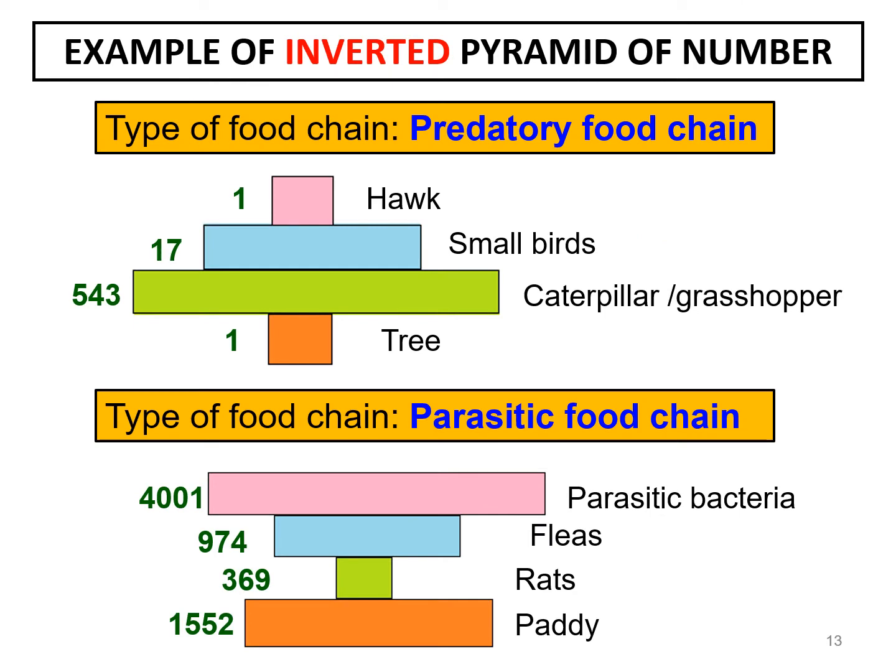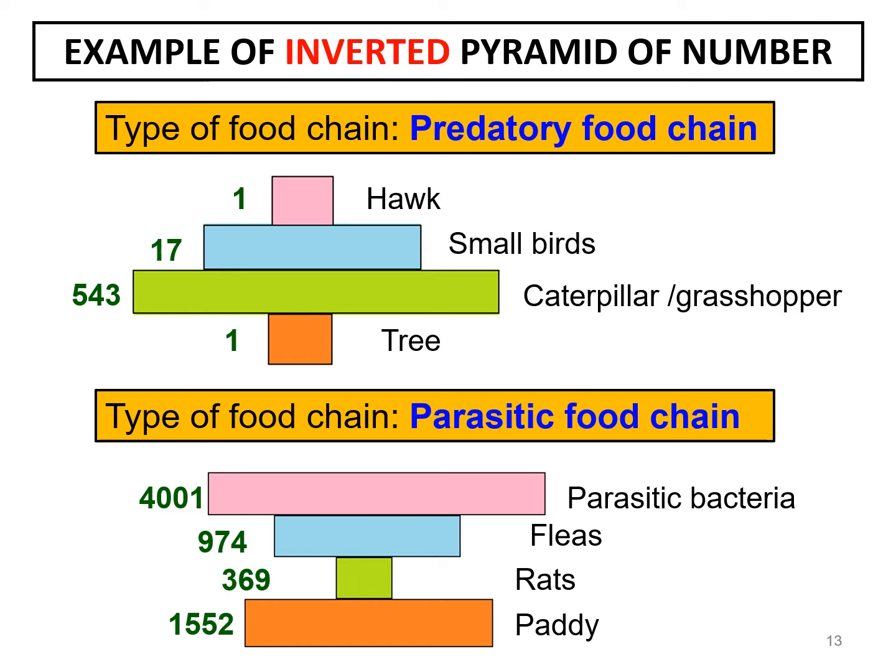There will be a situation where we can find that the pyramid of number is inverted. For example, a predatory food chain usually shows a larger organism at the upper part. As it goes higher in the trophic level, the size of the organism becomes larger. See, a hawk is larger than small birds. Small birds are larger than caterpillars.